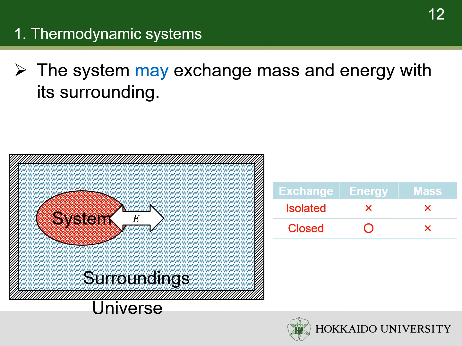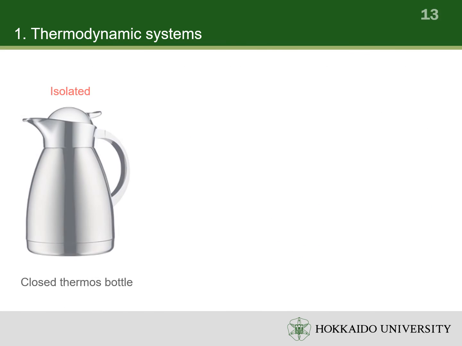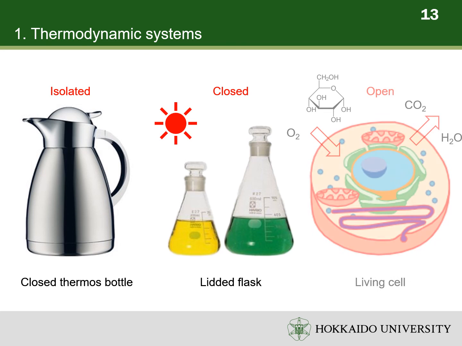If a system exchanges energy but does not change mass with its surroundings, it is a closed system. If a system exchanges both mass and energy with its surroundings, it is an open system. In general chemistry, the systems we discuss most frequently are closed systems. For example, the water in a closed thermos bottle can be regarded as an isolated system. A leaded transparent flask can be regarded as a closed system. A living cell can be regarded as an open system.